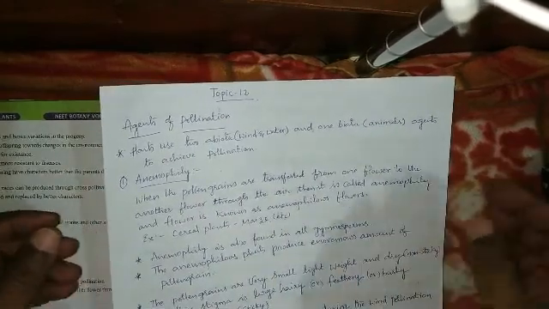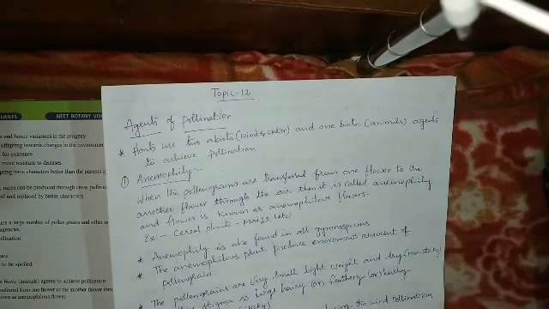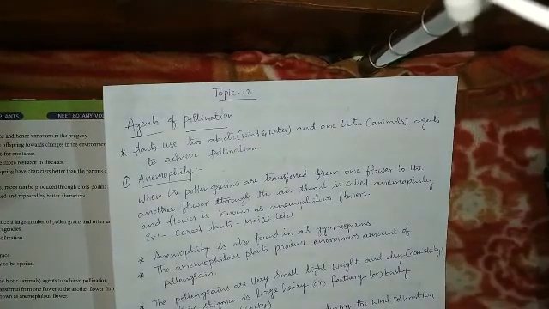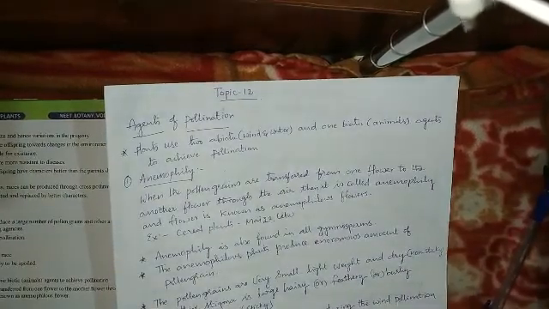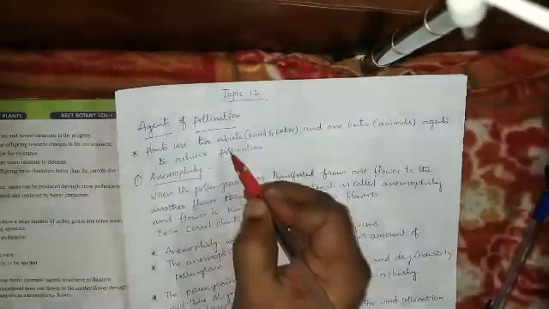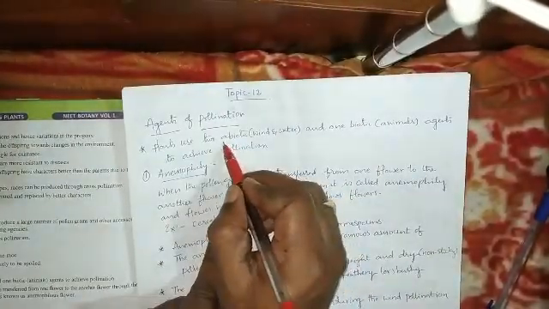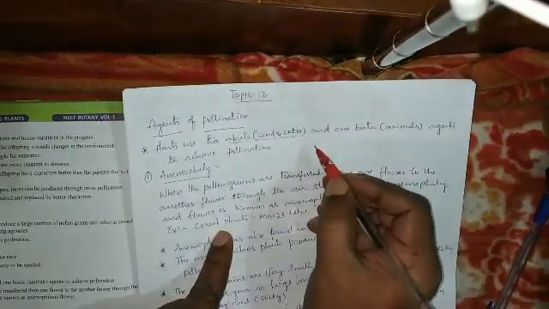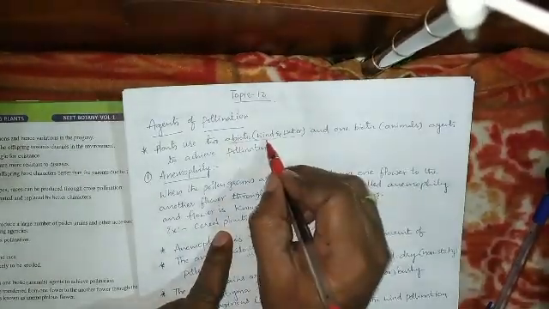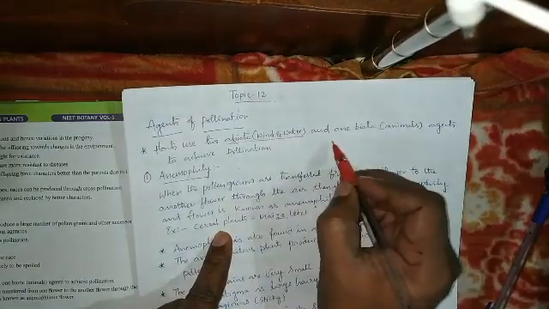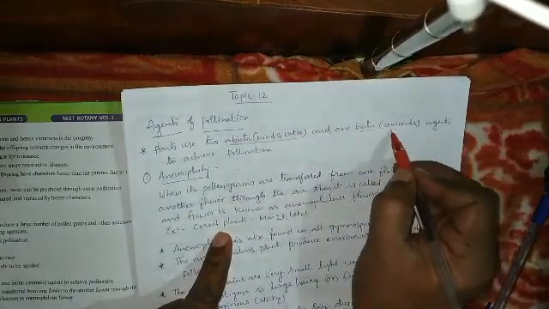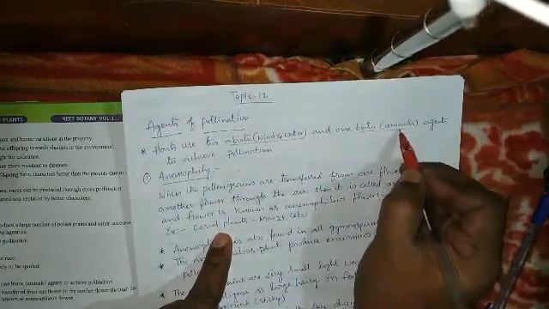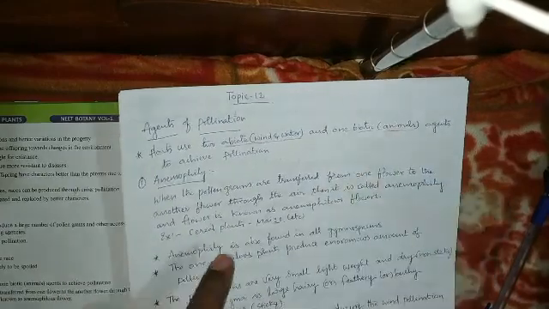So actually plants use two abiotic factors. Two abiotic factors are involved in the pollination. One is wind and water, and one biotic factor, that is animal. Different types of animals are involved in the pollination process.